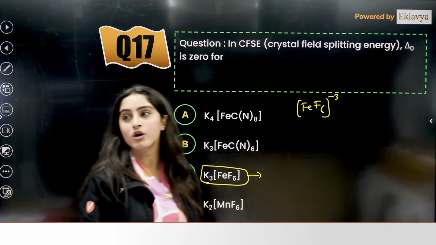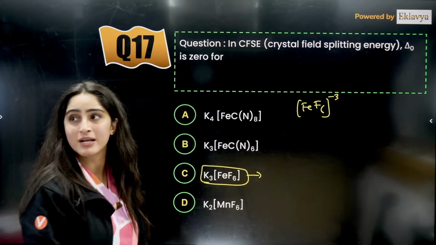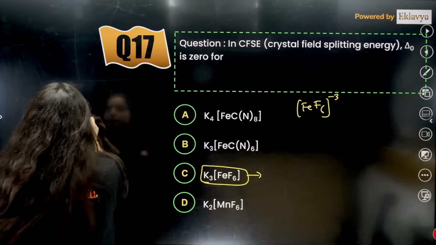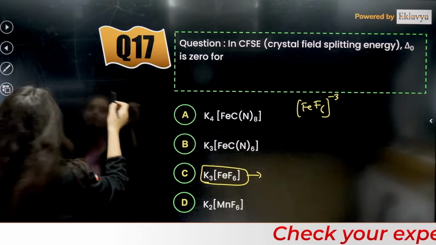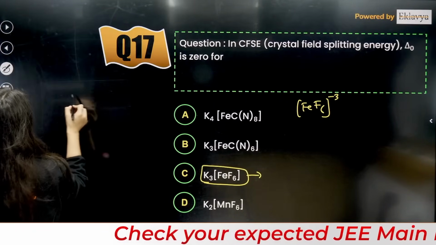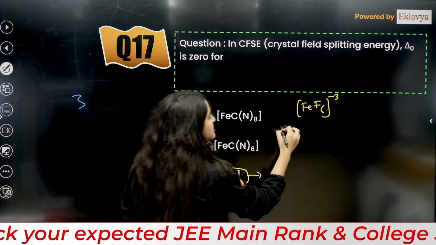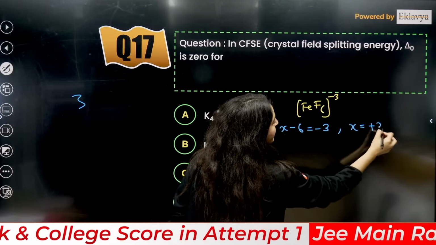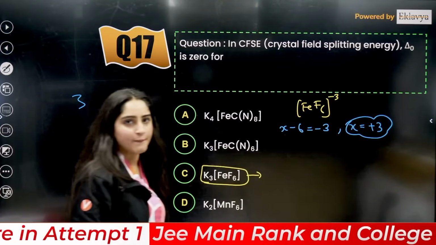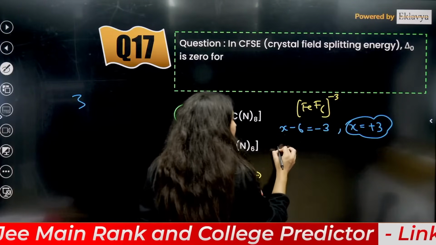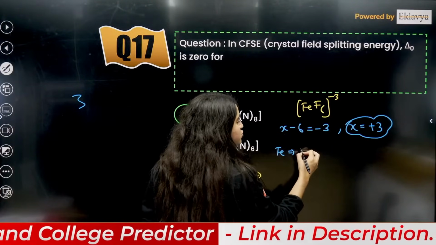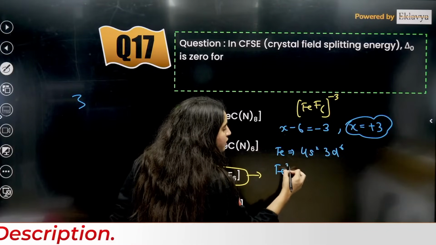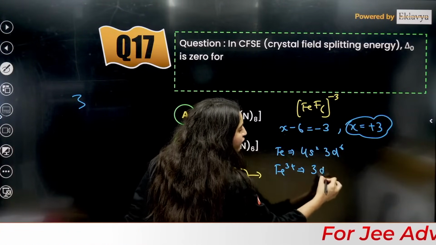So what is the oxidation number of Fe? Everybody, what is the oxidation number of Fe? Fe is X. Where is the pen? We need a pen. Okay, so X minus 6 equals minus 3. X will turn out to be plus 3, right? Now we know that Fe is atomic number 26, so it will be 4s2 3d6. You take out 3 electrons here, it will be 3d5.